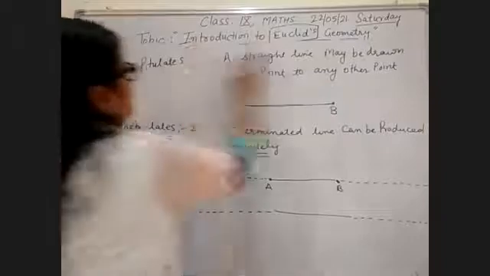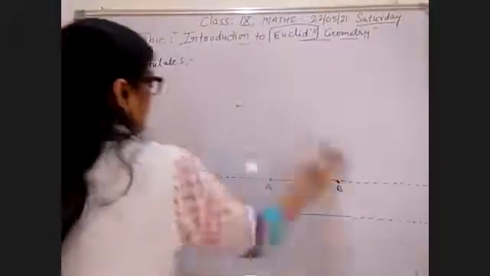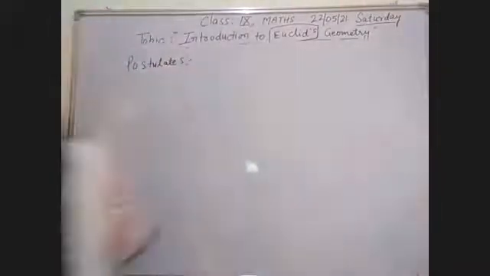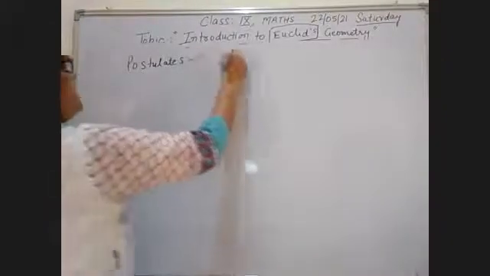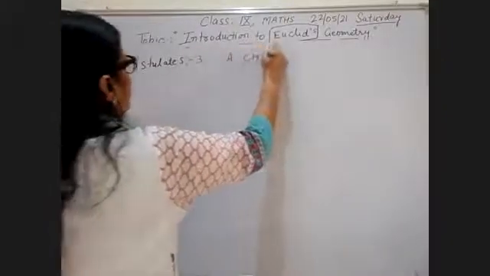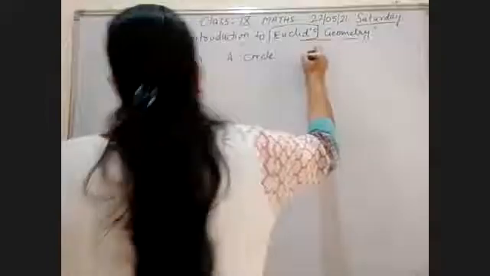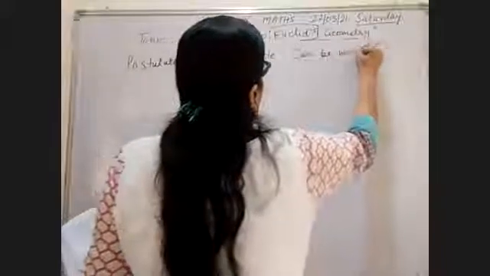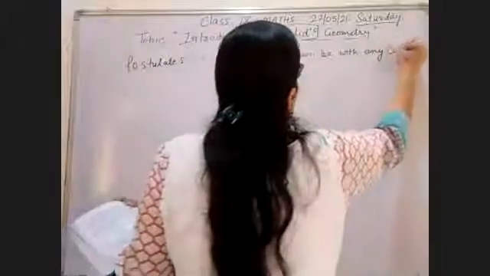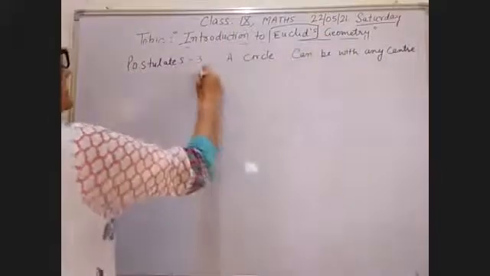Now the third postulate is: a circle can be drawn with any center and any radius.